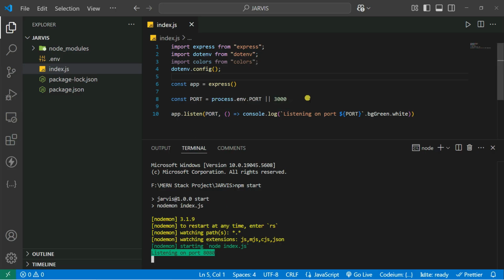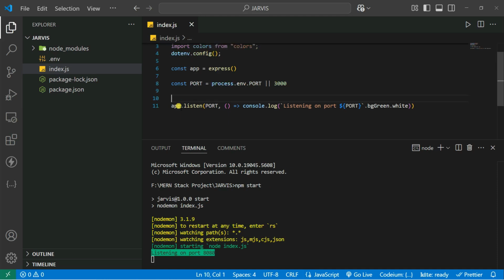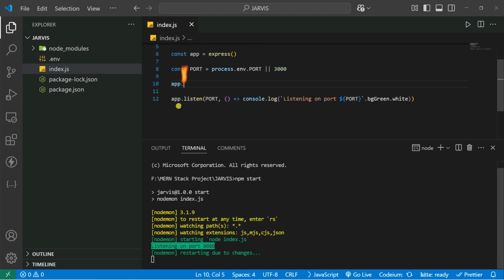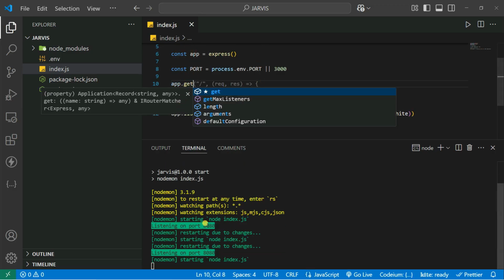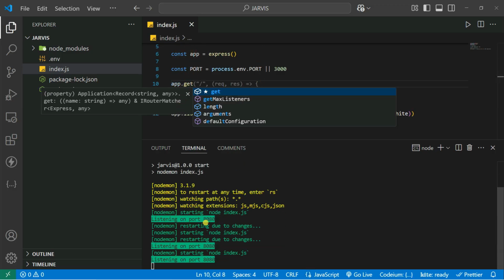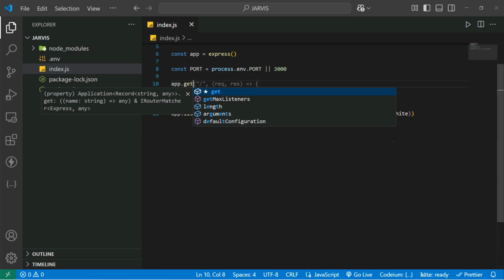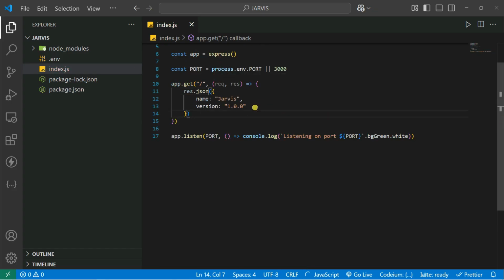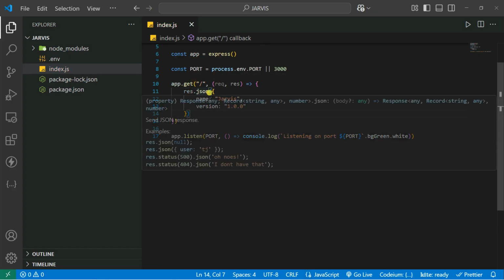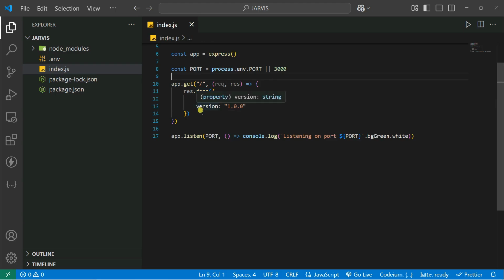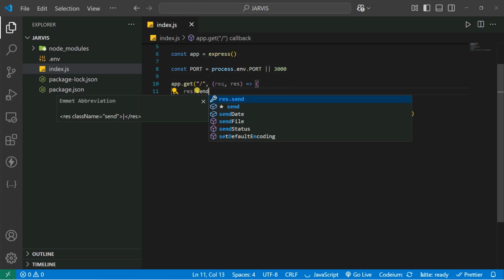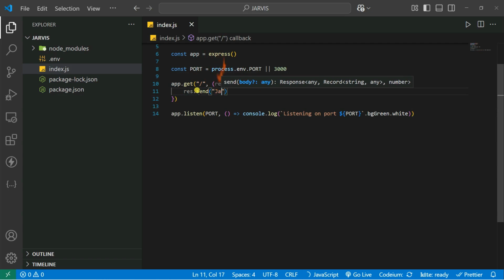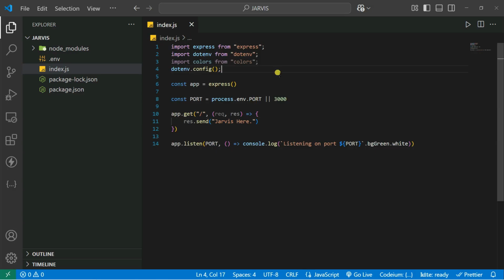So you can also see it inside your Postman, or you can also see it inside your browser. Browsers support only the GET request, so we can use app.get. You can see when I change something inside that, it will automatically restart the server. That's why nodemon comes into the picture, right? So let's close it, and we simply give the get request, and inside that we simply send one response. Let's say name Jarvis, version is 1.0. You can send a JSON file. Otherwise you can also send a response with res.send, and you can send, let's say, Jarvis here. Okay, Jarvis here. So you can access it from your local web browser.